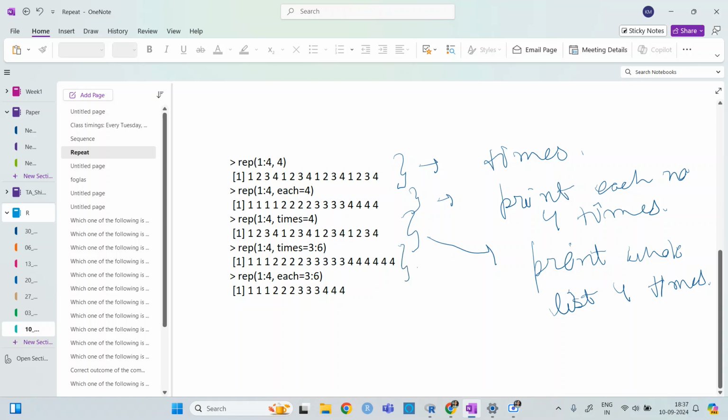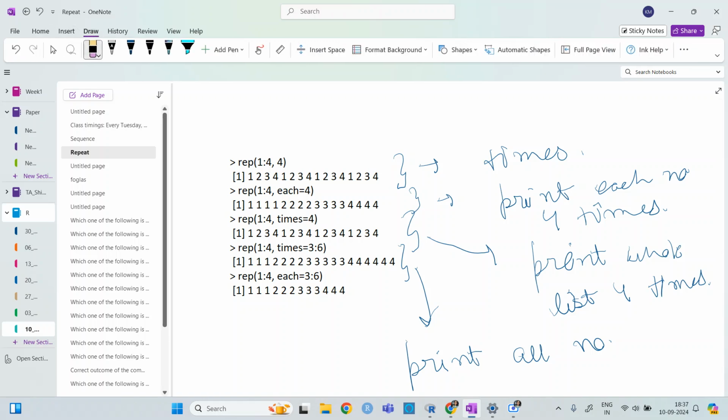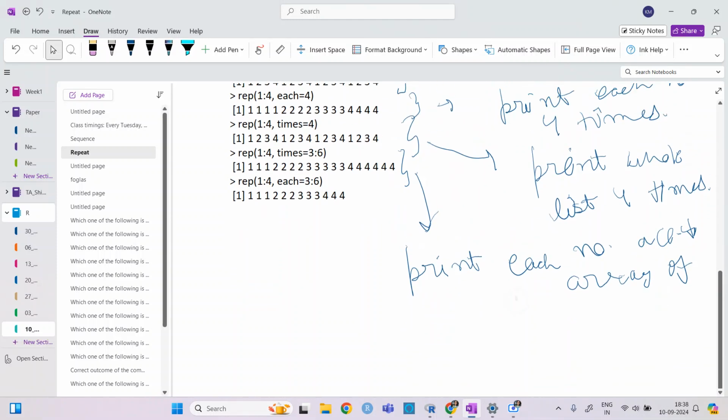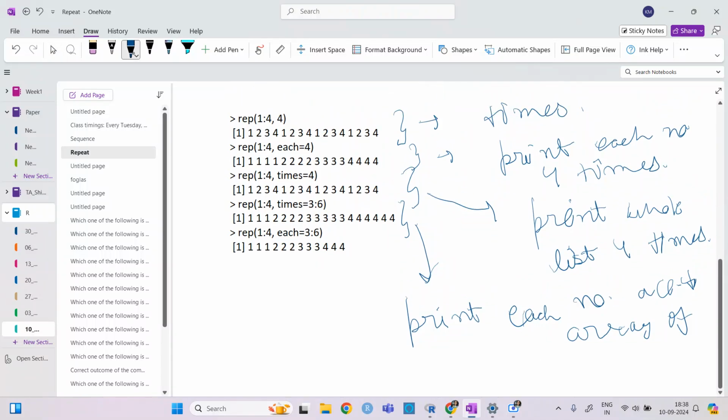If I give this, it will print each number according to the array of times, right?